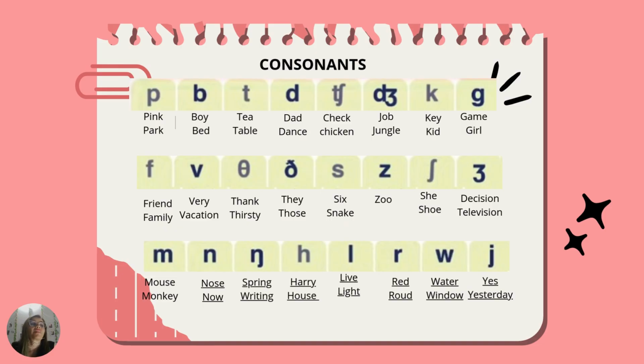J. This sound occurs in the words job, jingle. For example, my job is to guide the tourists in the jungle. K. This sound occurs in the words key, kid. For example, the kid has the key. G. This sound occurs in the words game, girl. For example, the girl is playing a video game.